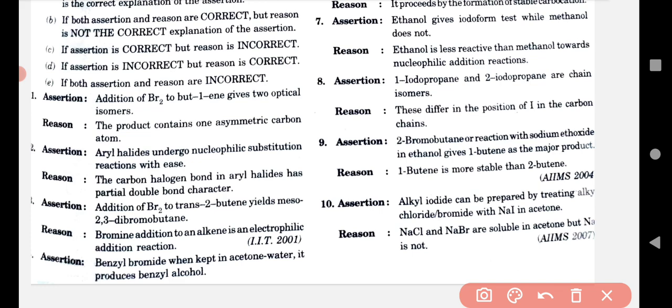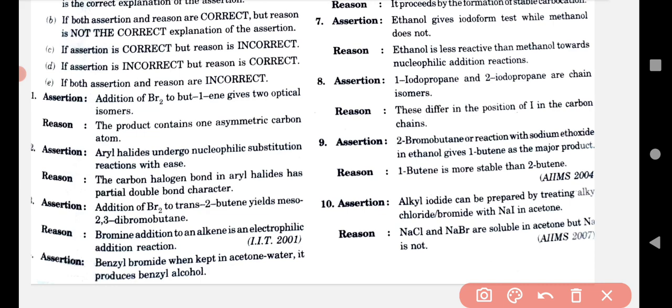Okay. Now the second one, the reason. The second sentence is the reason: the product contains one asymmetric carbon. That's true. Fantastic. That's why option A is correct. It means that the assertion is a correct sentence as well as the reason also correct, and the reason is a correct explanation of the assertion. Now we have to move on to the second assertion.